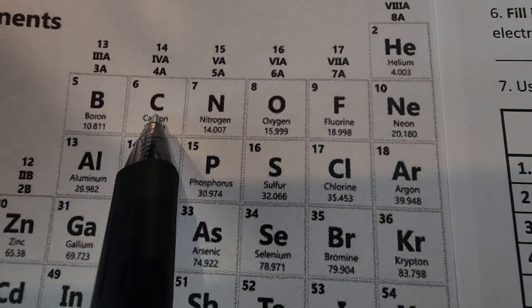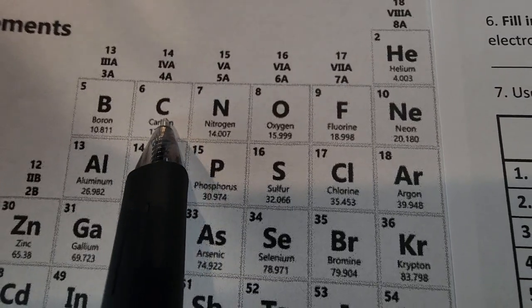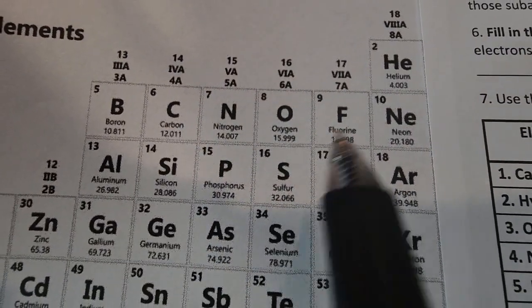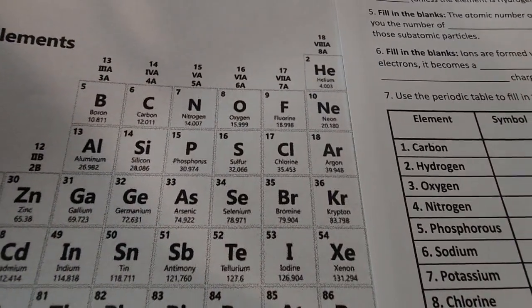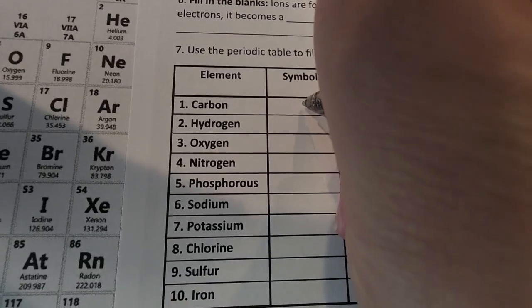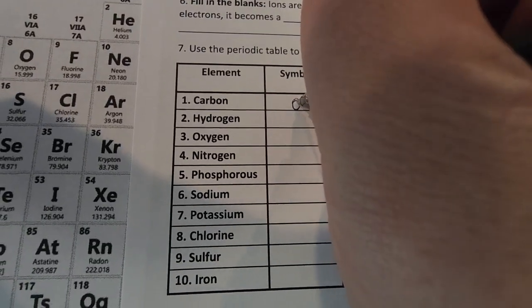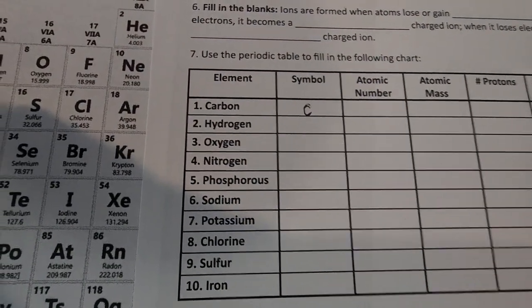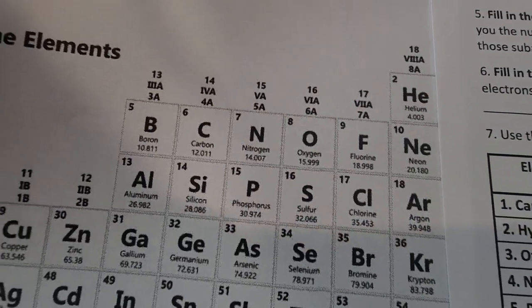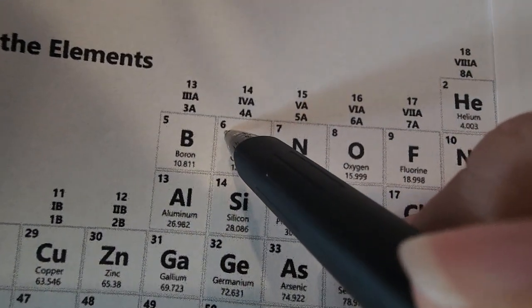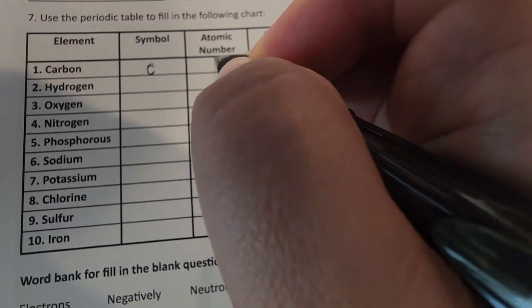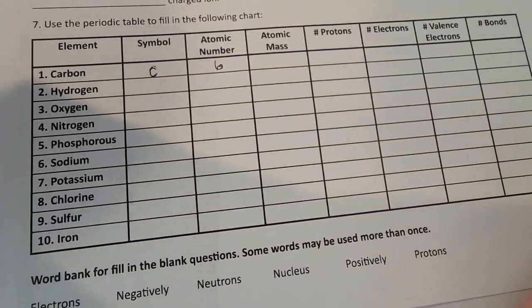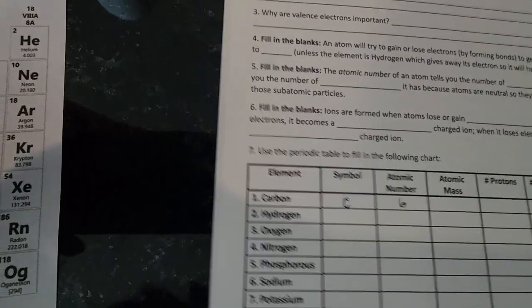Carbon has a symbol. Remember, the letter here in the middle is the symbol. Sometimes the symbol is one letter, sometimes the symbol is two letters. It just depends on the element, okay? So carbon's symbol is C. We're going to write the letter C in here. Then we look for the atomic number. The atomic number is here in the corner, okay? Carbon's atomic number is 6, so we're going to write the number 6 for atomic number.